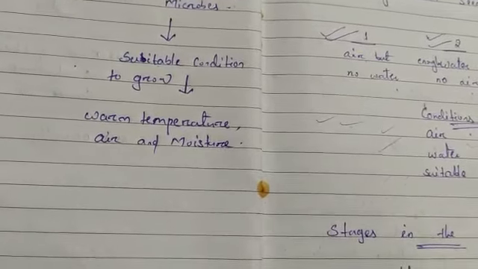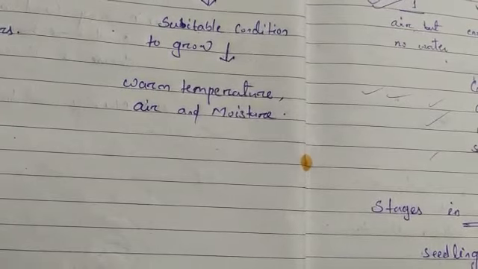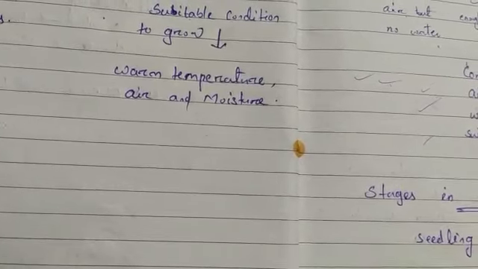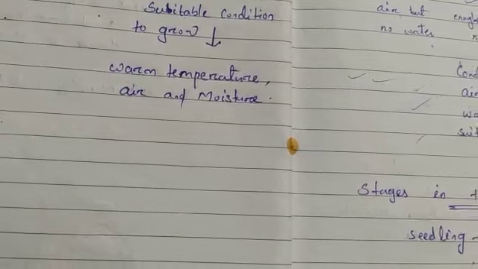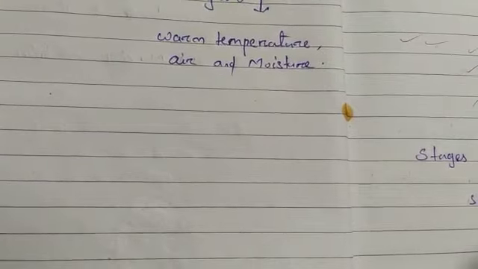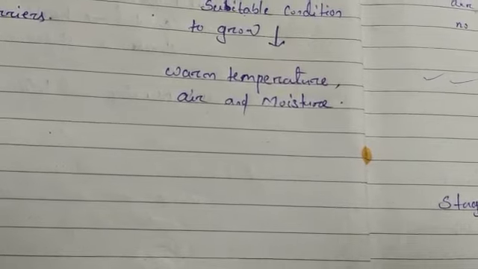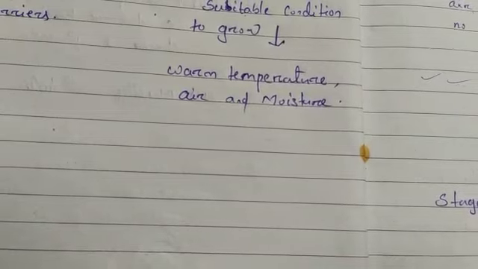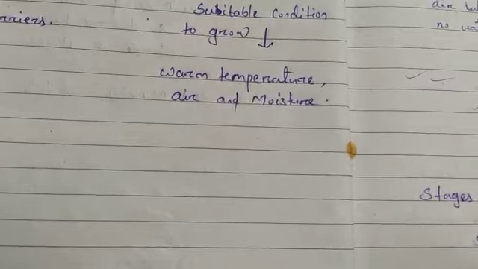So this growth of harmful microbes on foodstuff can be indicated by foul odor, means the smell will not be good, slimy or cotton-like growth on the surface of the food, change of surface color. You might have seen sometimes the food color is changing, that means it is getting spoiled, sour taste and gas formation. So all these are the indications so that you can identify that this foodstuff has become spoiled, because after the food has been spoiled, it gives a foul odor, slimy or cotton-like growth on the surface, change of surface color, sour taste or gas formation.